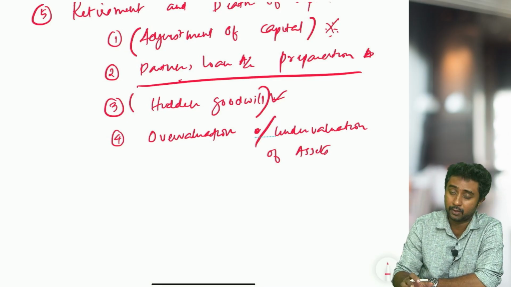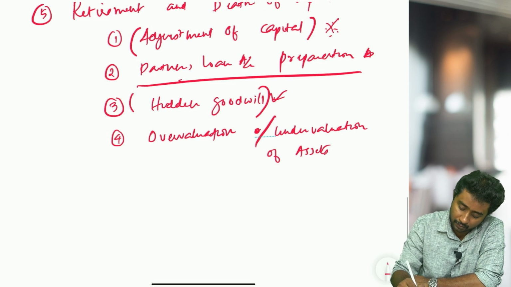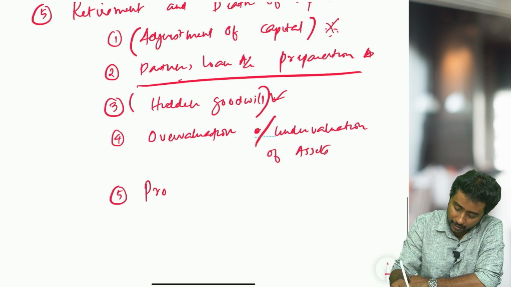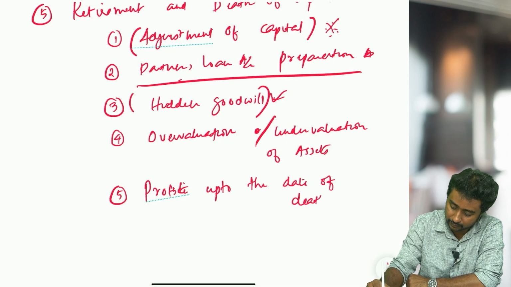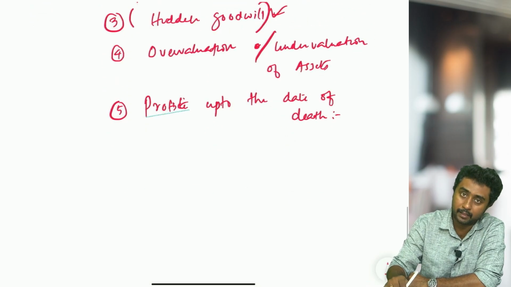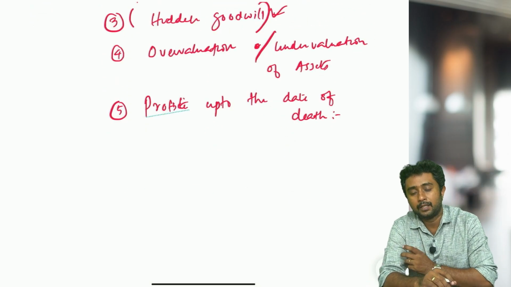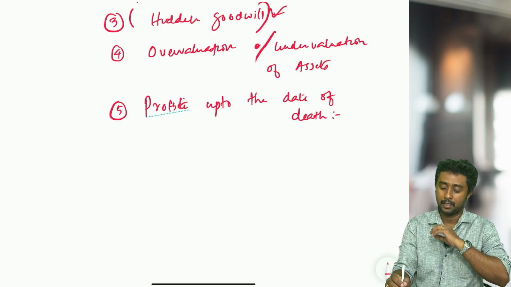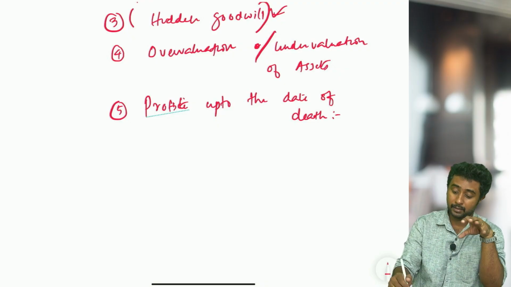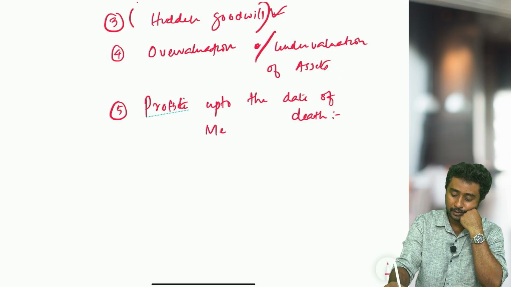Now when it comes to death, obviously profit calculation, or profit up to the date of death. There are 2 methods, as you know: time basis and turnover basis. Both the methods you have to do. That also, indirect questions. All the methods, indirect questions, try to practice.